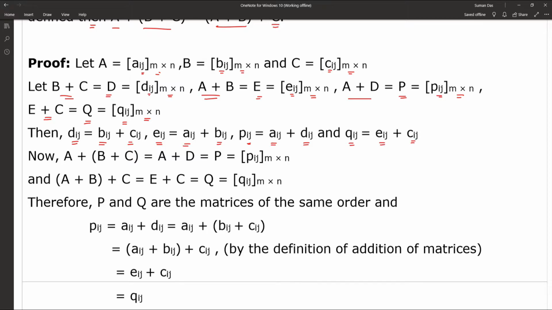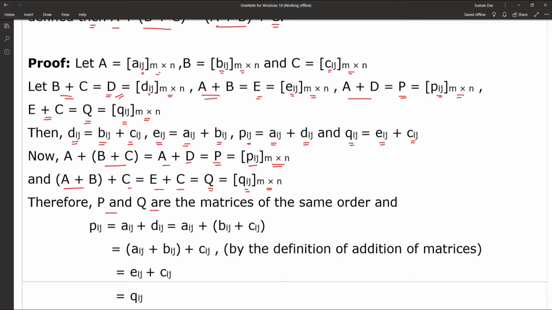Now, A plus B plus C, that means B plus C is equal to D. So A plus D is equal to P, and Pij is m cross n, and A plus B is equal to E, so E plus C is equal to Q, or Qij, m cross n.